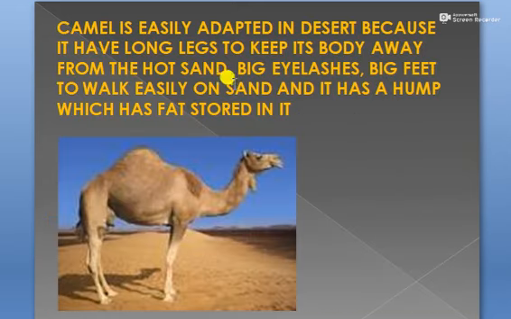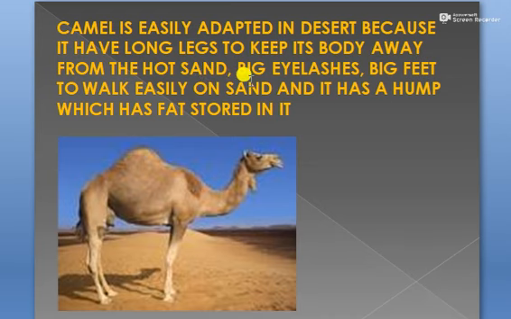Now a camel is able to live in desert. How can a camel live easily in desert? Because the body of the camel is adapted to the climate of the desert. Camel has long legs to keep its body away from the hot sand.